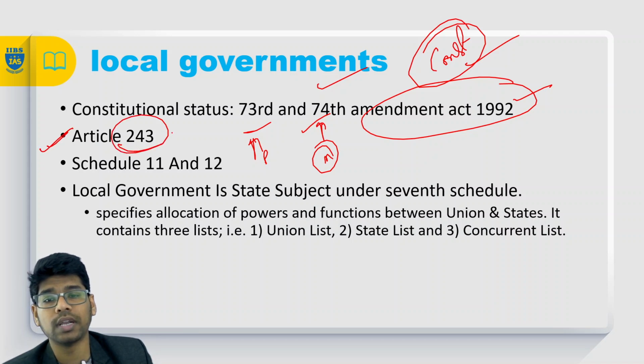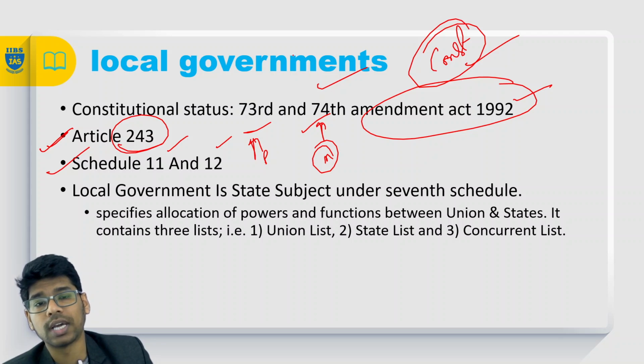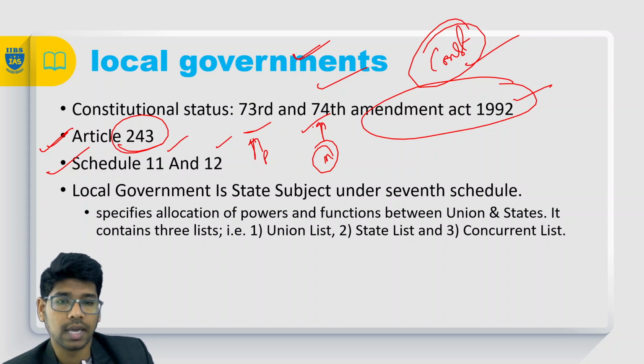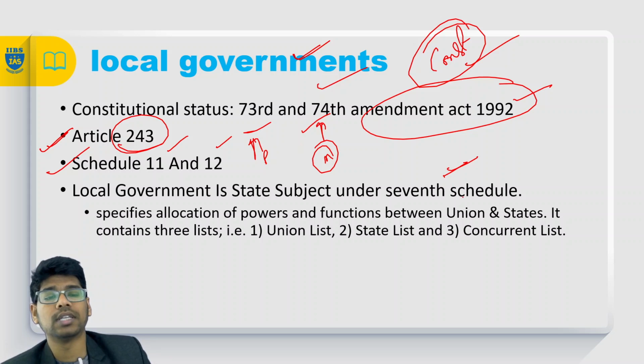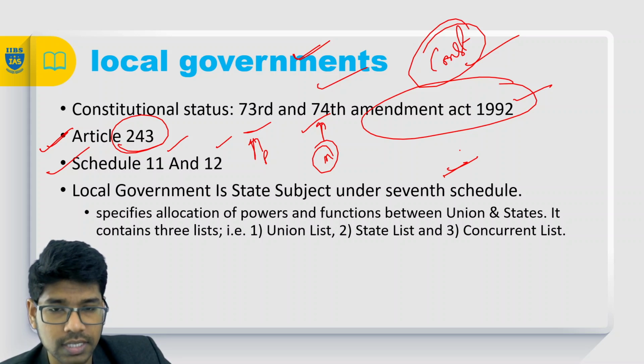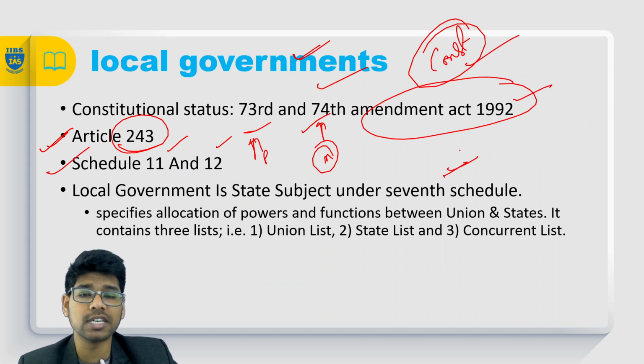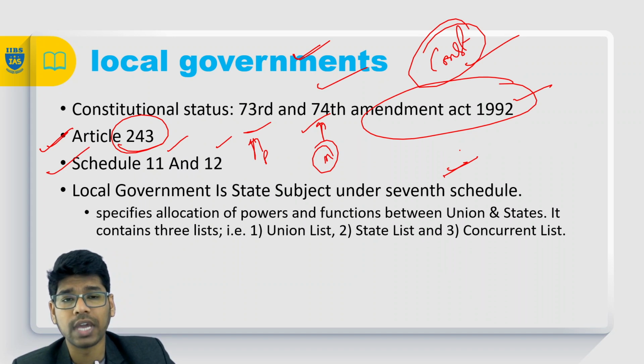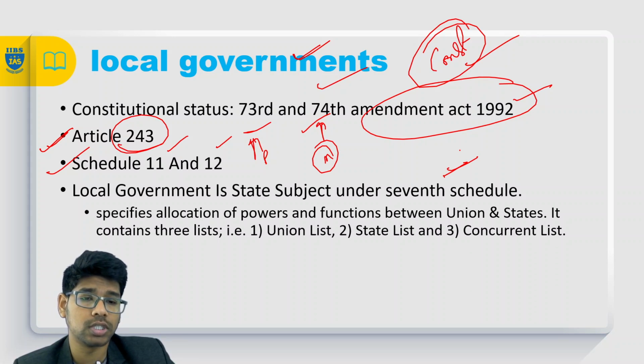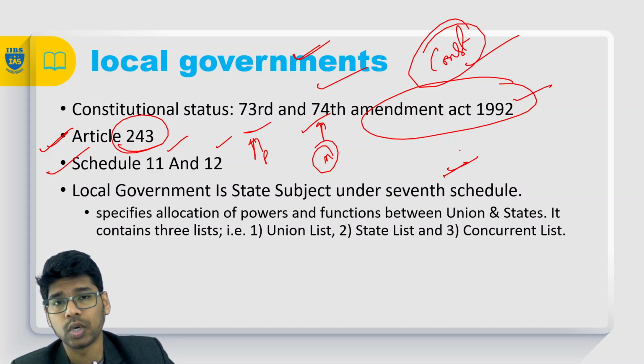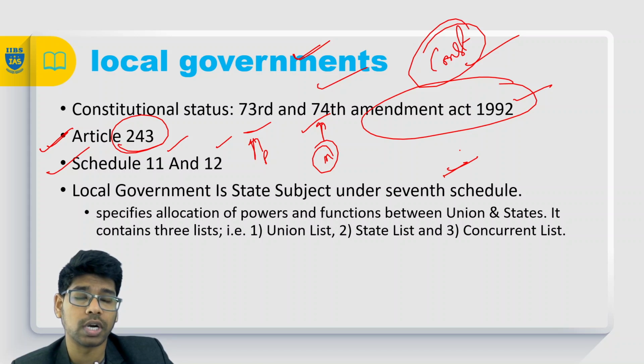Amending Article 243 and adding two more schedules, Schedule 11 for the panchayats and Schedule 12 for the municipalities. Also, local governments are spoken of in Schedule 7 under the union list, state list and concurrent list. The union list is the list of areas where the central government can make laws, the state list is the group of areas where the states can make laws, and the concurrent list is where both union and states can make laws.